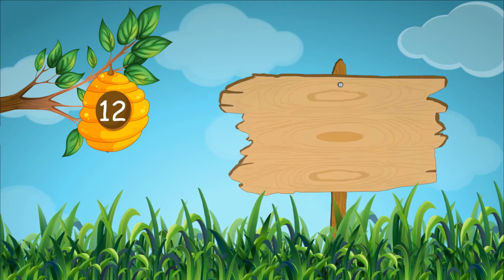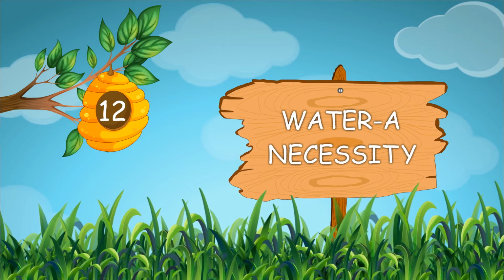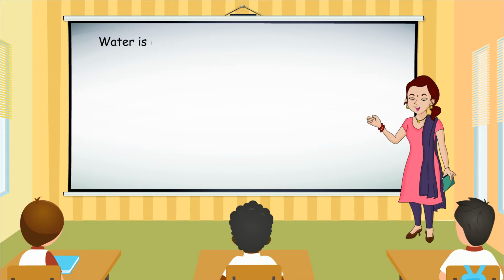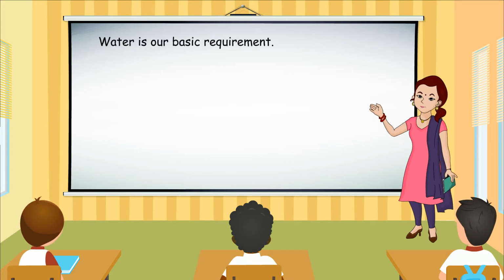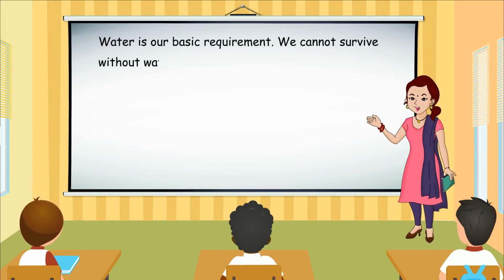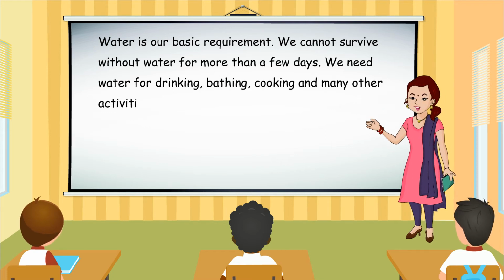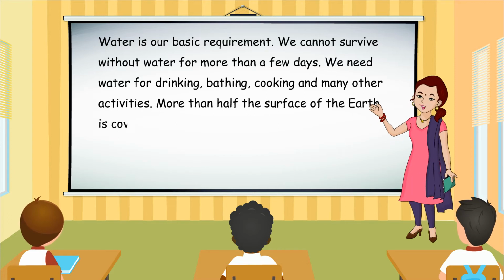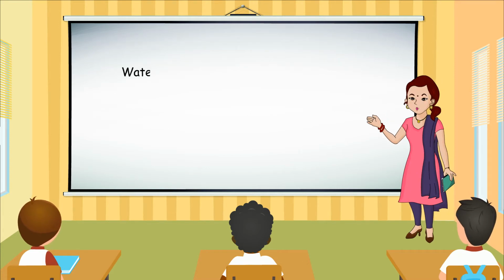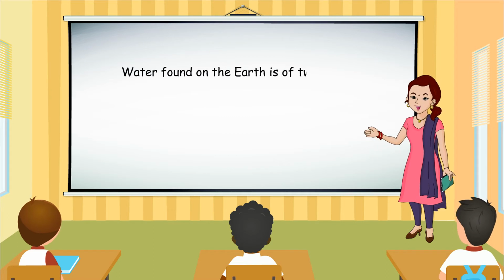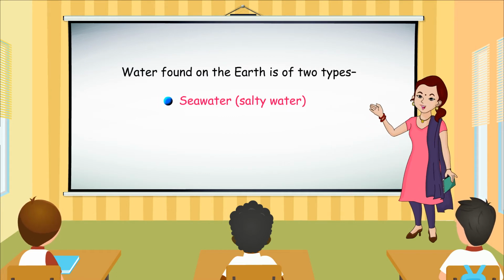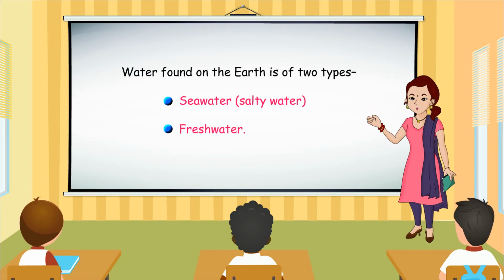Chapter 12. Water, a necessity. Water is our basic requirement. We cannot survive without water for more than a few days. We need water for drinking, bathing, cooking, and many other activities. More than half the surface of the earth is covered with water. Water found on the earth is of two types: seawater, salty water, and fresh water.